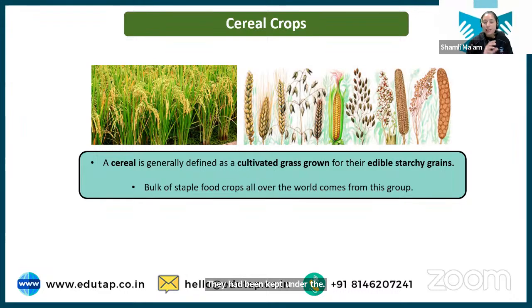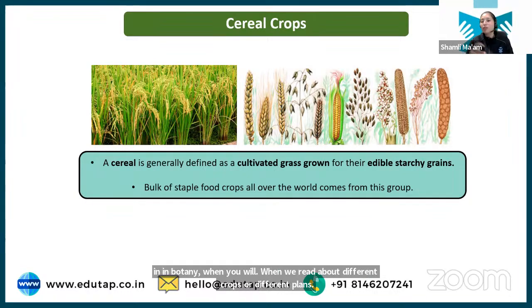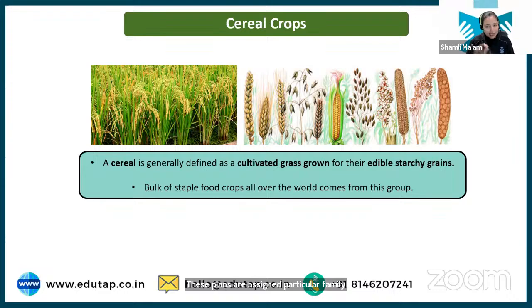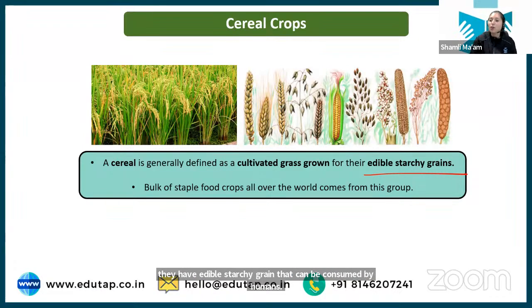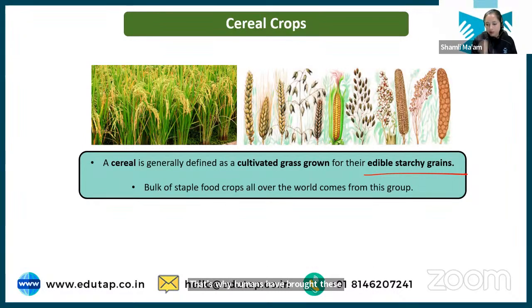In botany, when we read about different plants, they are assigned a particular family. The grass family is one of them, under which all the grasses are there. Your cereal crops are also part of grasses, but as they have edible starchy grain that can be consumed by humans, humans have brought these grasses under cultivation and we call them cereal crops.